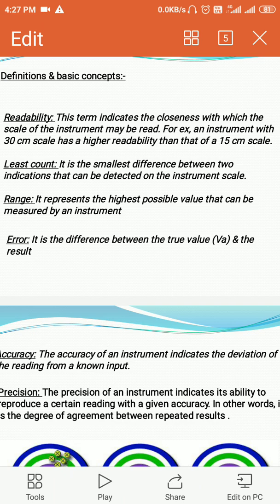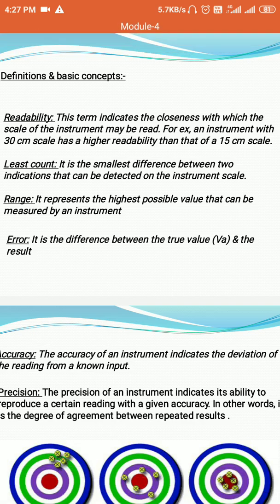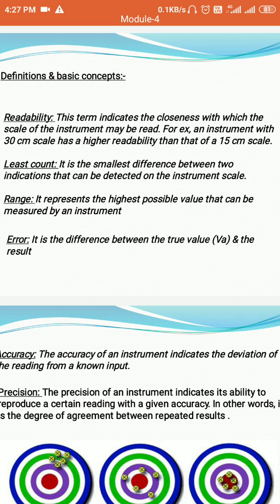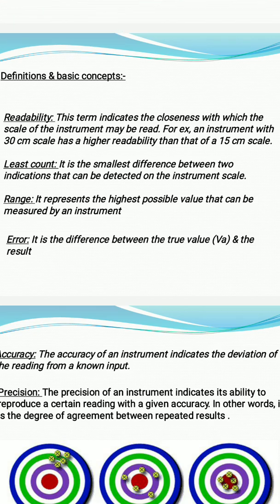The smallest measurement that can be done by an instrument is called the least count. What is range? Range means the total minimum and the maximum, the maximum reading that can be taken by a particular device. From minimum to maximum, how many readings can be taken? What is the maximum span of readings that can be taken by the instrument? It is called the range.